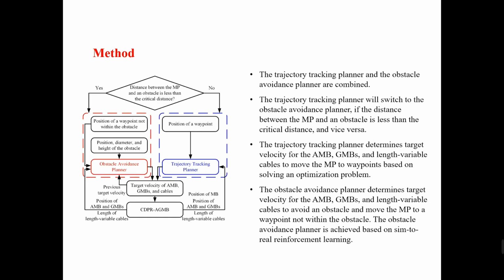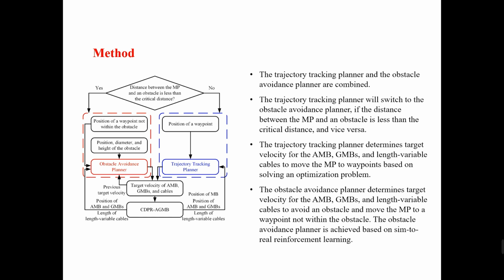Please look at the left figure. The trajectory tracking planner and the obstacle avoidance planner are combined. The trajectory tracking planner will switch to the obstacle avoidance planner if the distance between the moving platform and an obstacle is less than the critical distance, and vice versa.